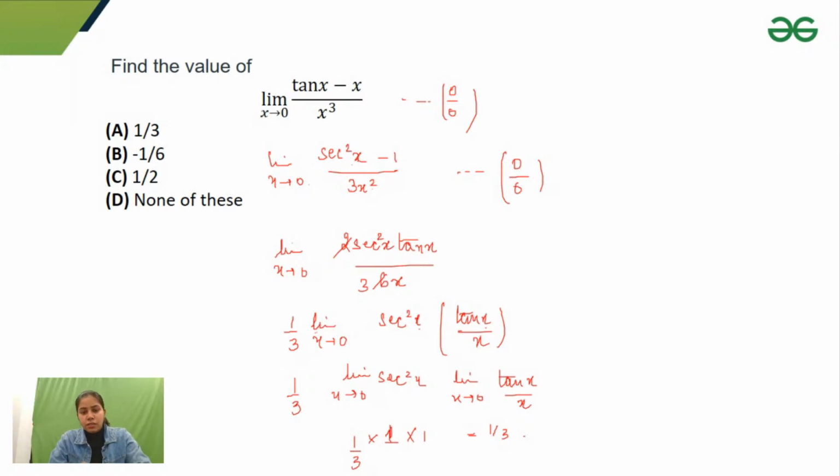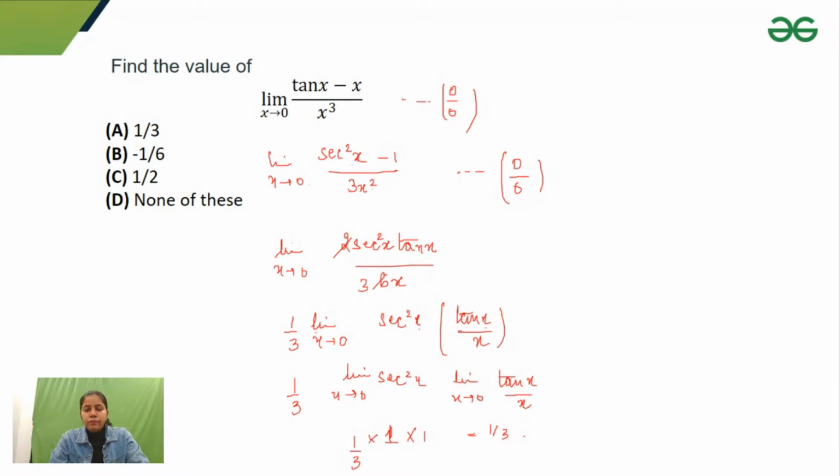Okay, expansion series. Okay, okay. Yeah, we can do that. But you have to remember that series. Okay, so we get this limit as 1 by 3. Just let me know, guys, if there is any confusion in this question.